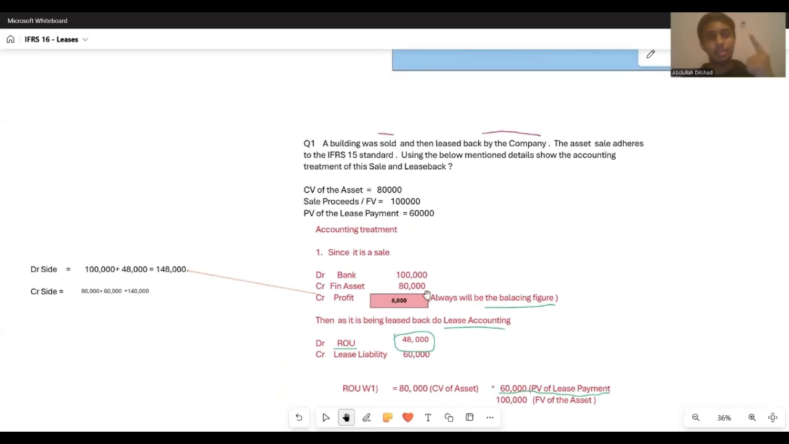When you are doing the sale, you will come up with a profit, right? And what most of the students tend to do is that for the profit, they will not take the balancing figure. They just simply take the cash that is received, compare it with the carrying amount, and take that as the profit.